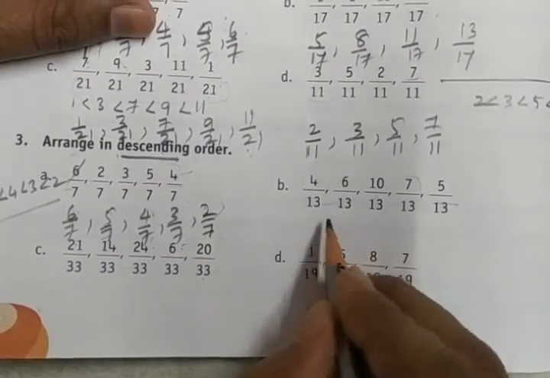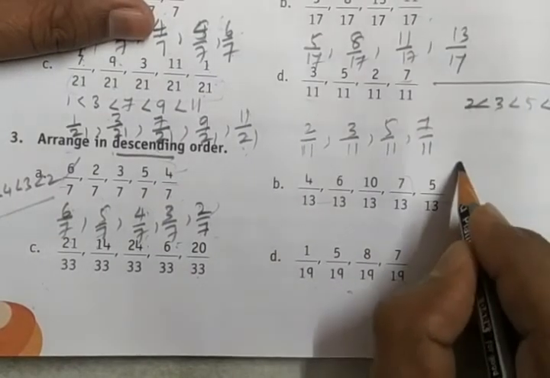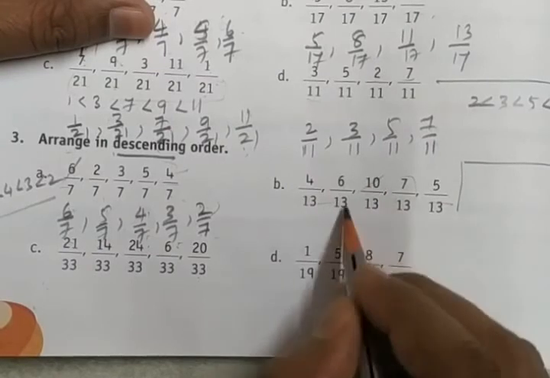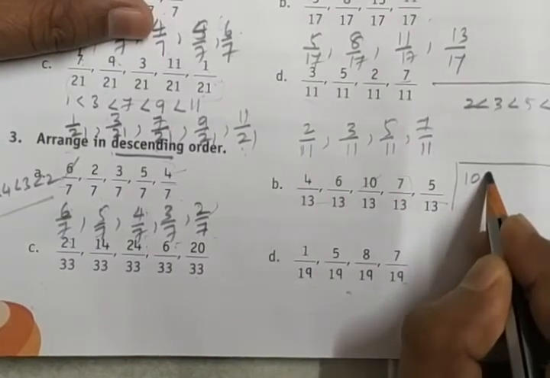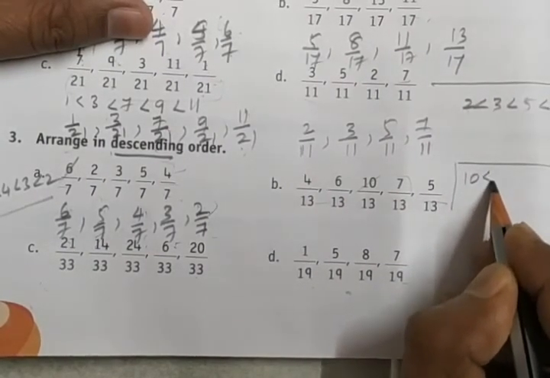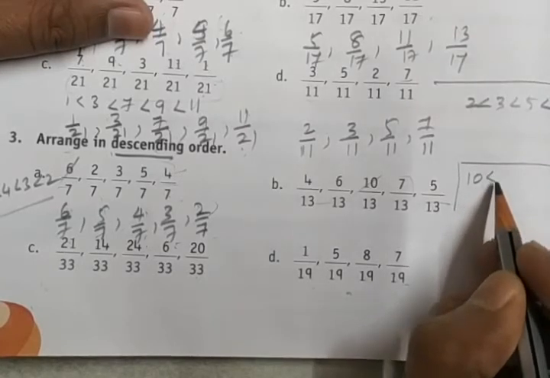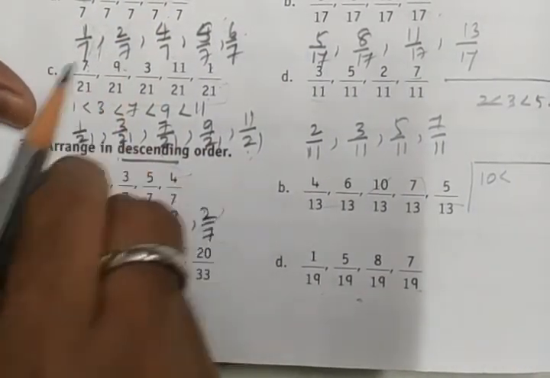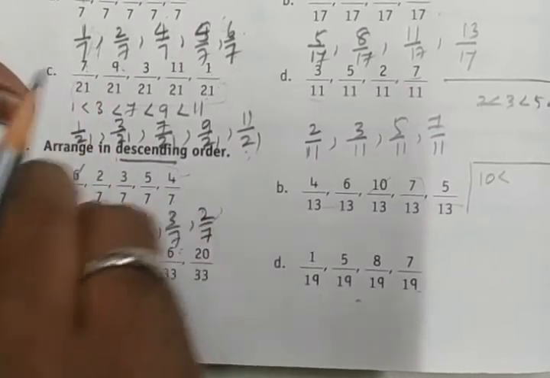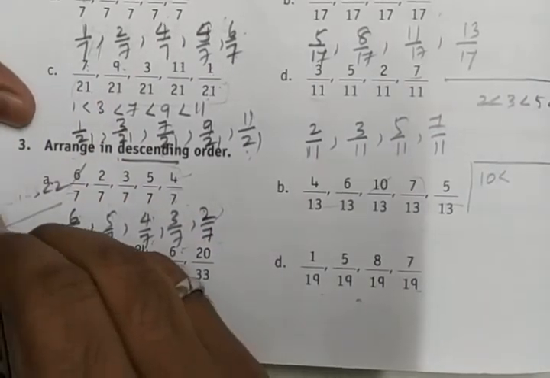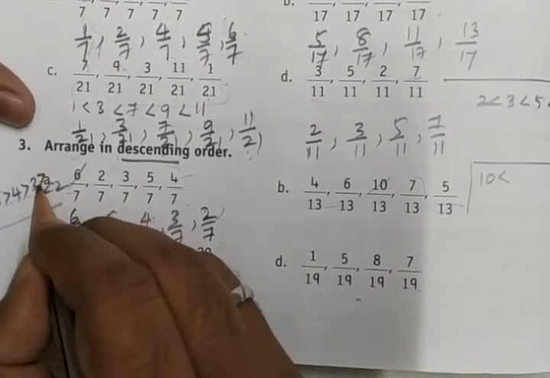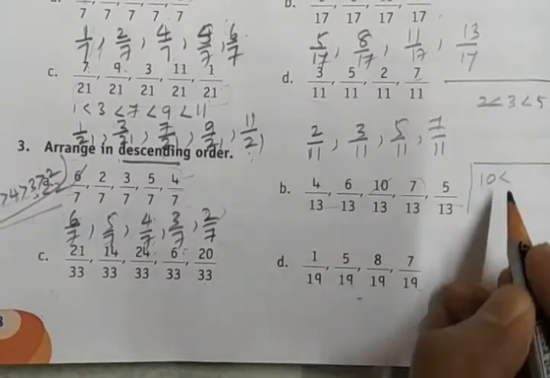Right? So here again we have to do the same thing. Here the biggest number is 10. 10 is greater than, not less than; here we have to take it as greater than. 6 is greater than 5, 5 is greater than 4, 4 is greater than 3, 3 is greater than 2. So this is what we have to do.